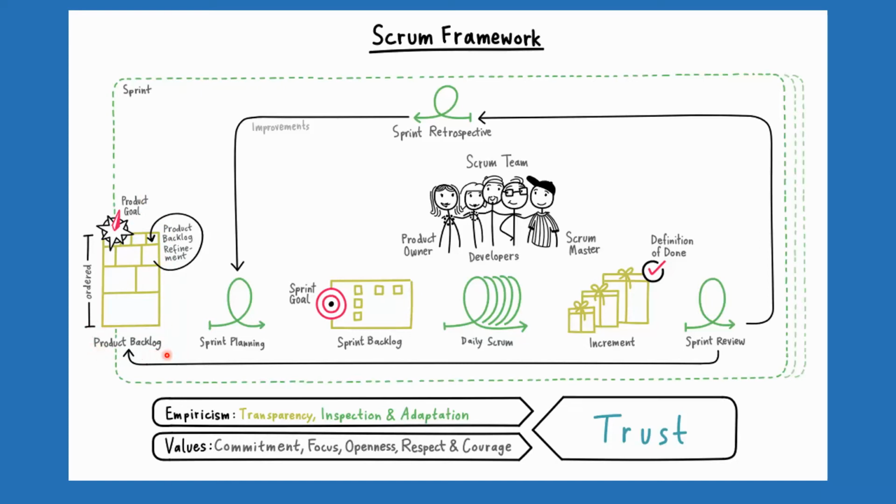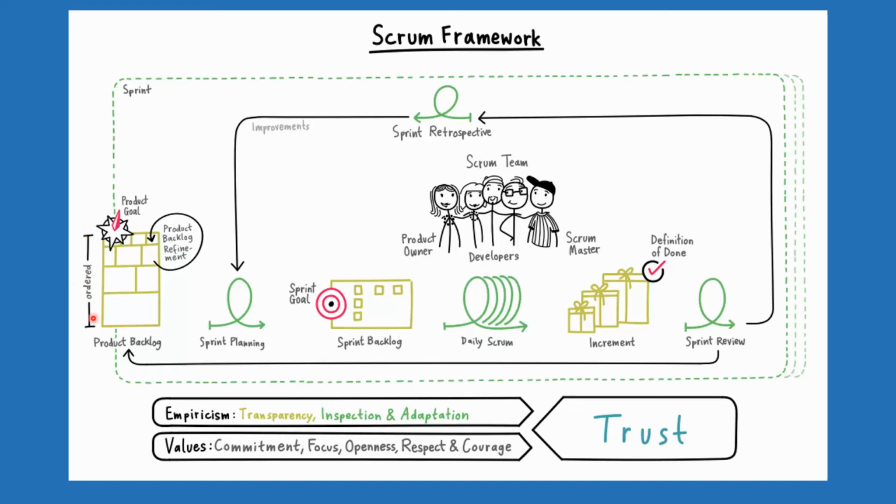The product owner keeps on adding stories, epics, features, and enablers into the product roadmap, and keeps on prioritizing them. At the end of it, everybody should know what the goal of the product is. That is something new added by the Scrum Guide, and it is ordered.